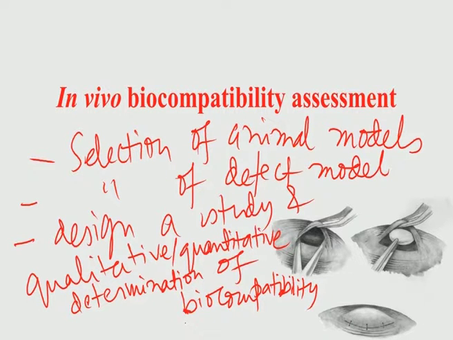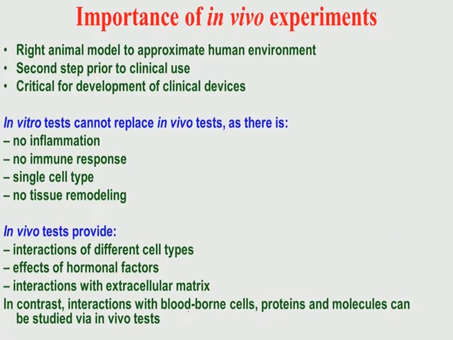Okay. So, as I said before about in vivo and in vitro, let me just recapitulate what I have taught you quite a few modules back. In vivo is one step ahead of in vitro in terms of biocompatibility assessment, and you have to select the right animal model to approximate the human environment.